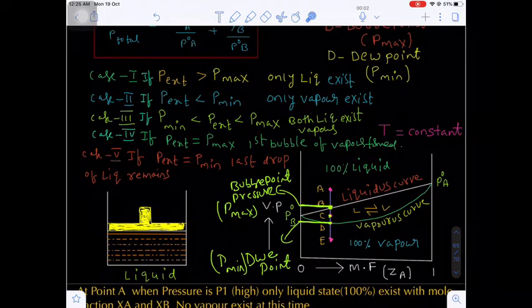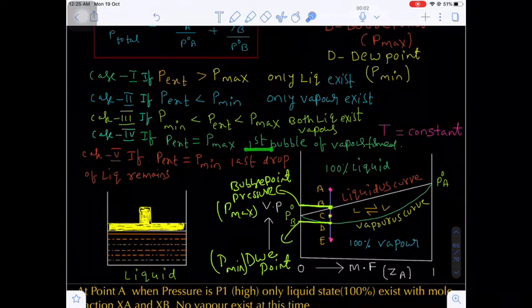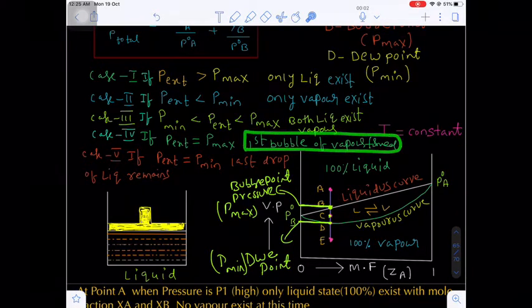And one more important thing: let's suppose the P external is exactly equal to the bubble point pressure, then what happens? Just the first drop of liquid undergoes vaporization. That means the first bubble of vapor is formed.